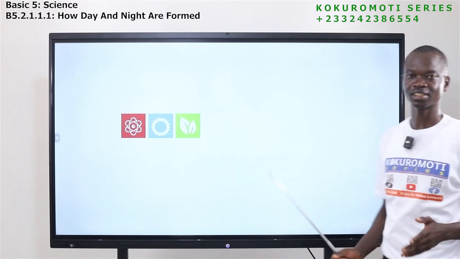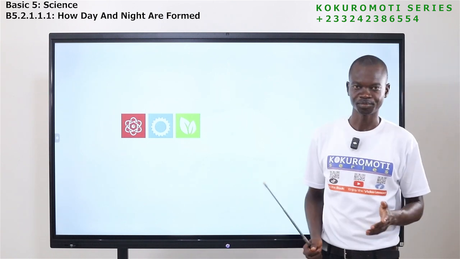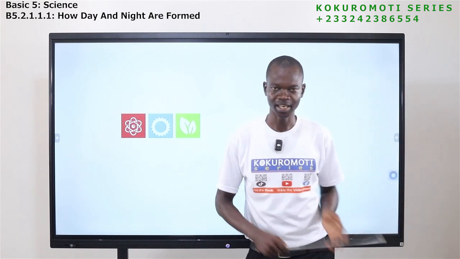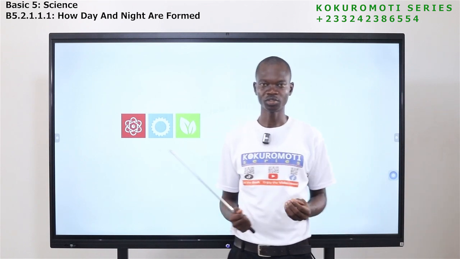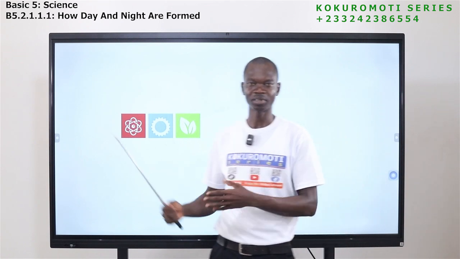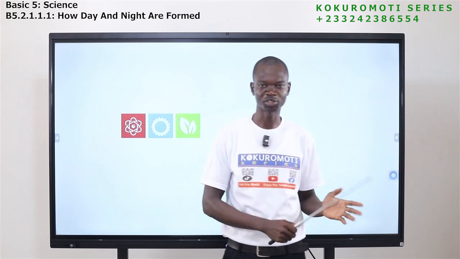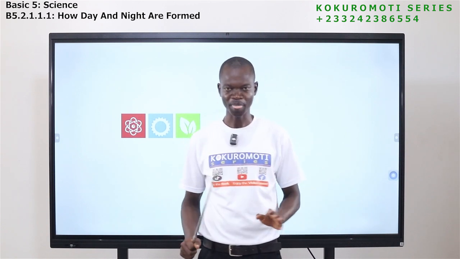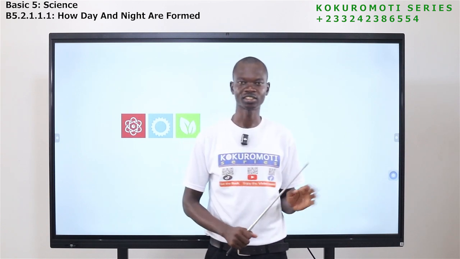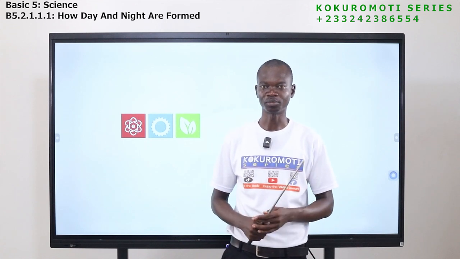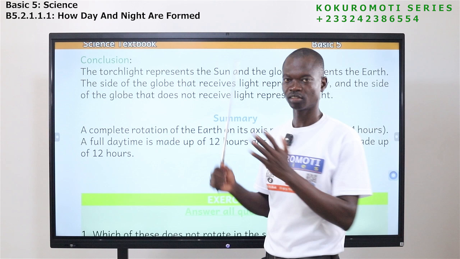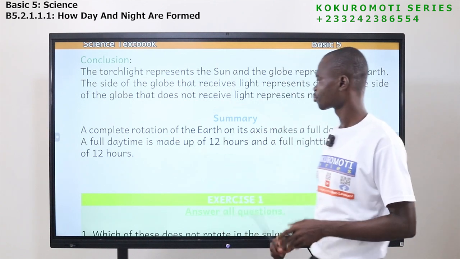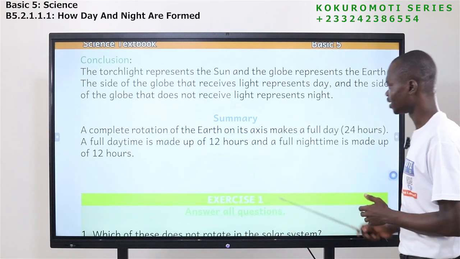Okay, so this is the end of the lesson, how day and night is formed. I believe you have seen the videos, you have seen the diagram and other things, all the explanation that I've given to you. I believe you are okay. If you still have questions, you can reach out to me and I'll help you. Now let's go back and look at our exercises. We have finished watching the video. We are coming to the end of the lesson.